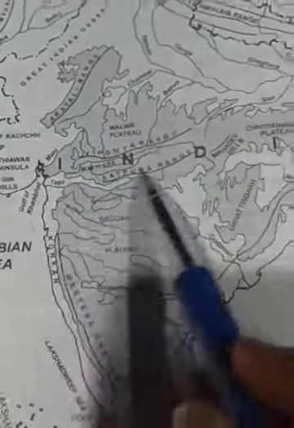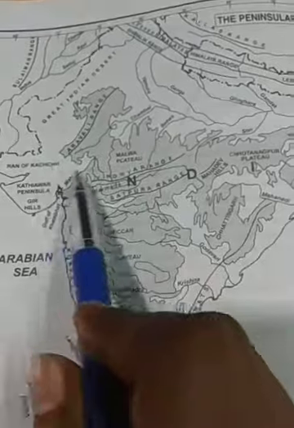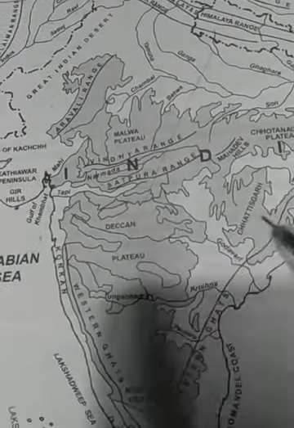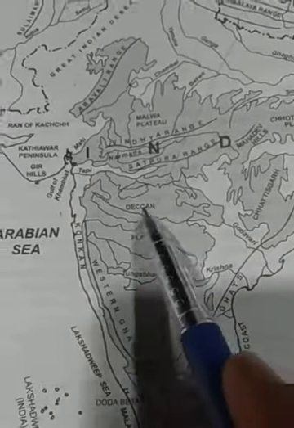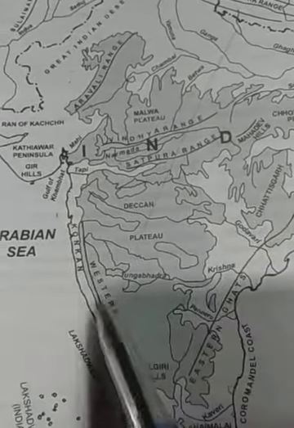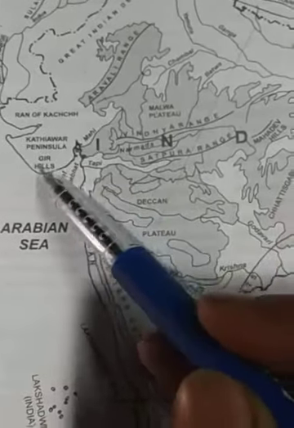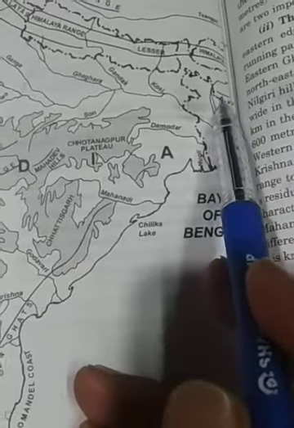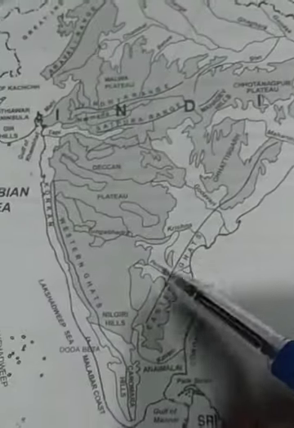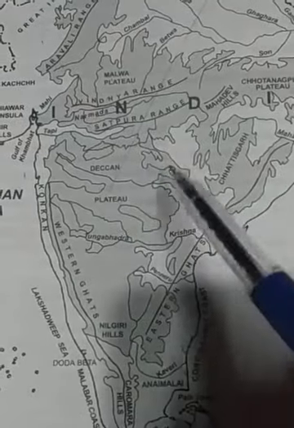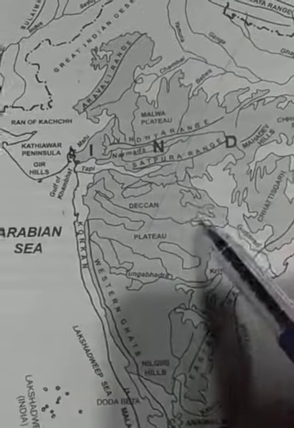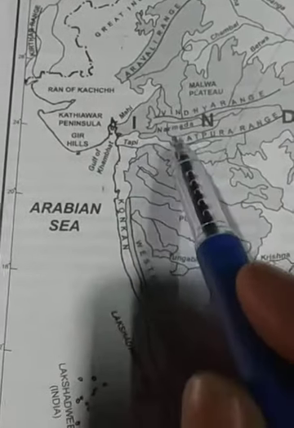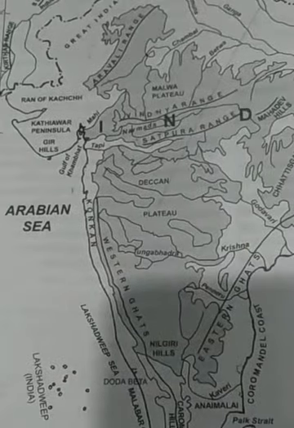We had discussed up to the Chota Nagpur Plateau. This is the area of the Central Highlands. So children, please use the map and understand with the help of the map. I have already told you about the Deccan Plateau. It is the area covered by the Deccan Plateau, and the Peninsular Plateau started from the Aravalli Ranges, moved to the Chota Nagpur Plateau and the eastern areas of the Meghalaya Plateau. This whole area is called the Peninsular Plateau, in which we discussed the Deccan Plateau. Then we discussed the Central Highlands. I hope you understand. This map will help you understand the Central Highlands of India. Thank you so much.